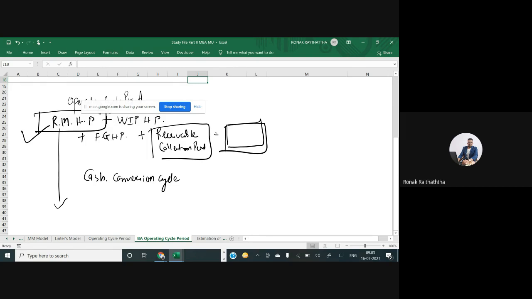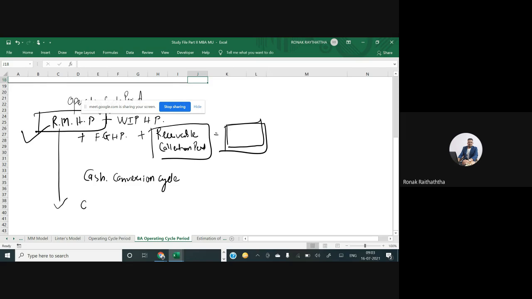So the cash conversion cycle tells you the period from when you have paid the cash to your supplier to when you have realized the cash from your customer. The period between these two time points is called the cash conversion cycle, because actual cash outlay will happen only once the period allowed by the supplier is over, right?